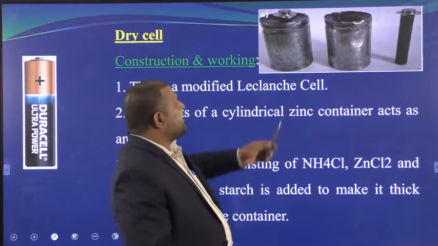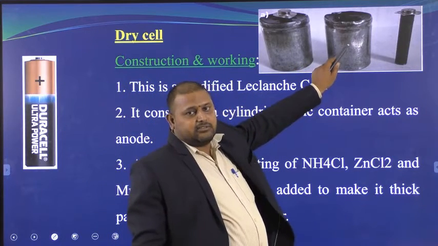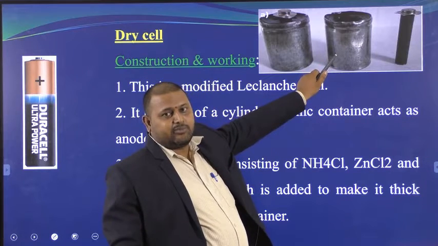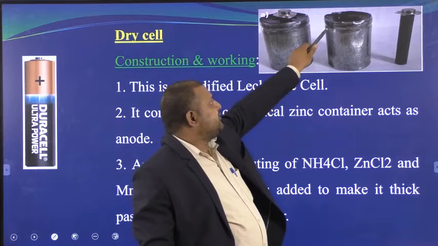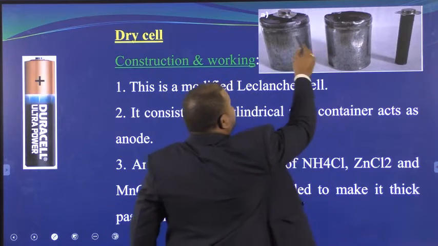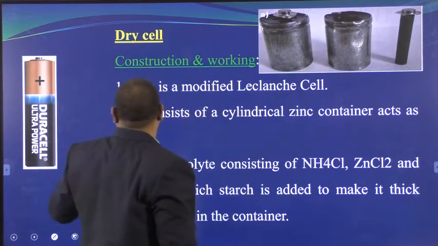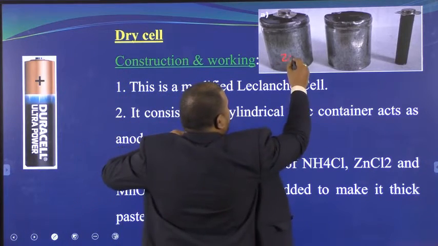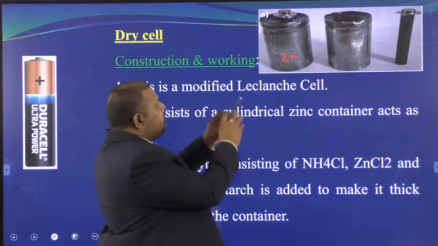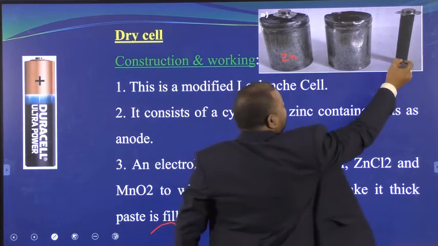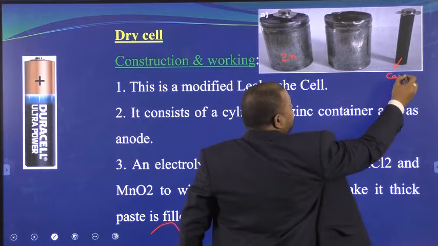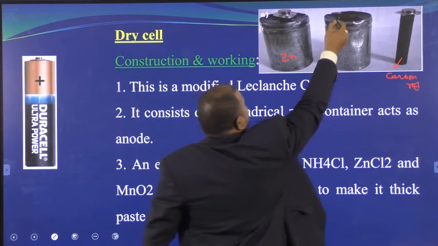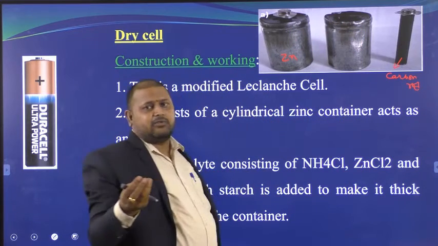So this is what I was talking about. This is the can, the outer can. Try to open up a dry cell. It costs not more than 10 rupees. So open the battery, and you find this zinc can. Remove this color, and you will find this is the zinc can. You open it up, and you will find this is our carbon rod. In between these two, you can see clearly some black color powder and white color paste.